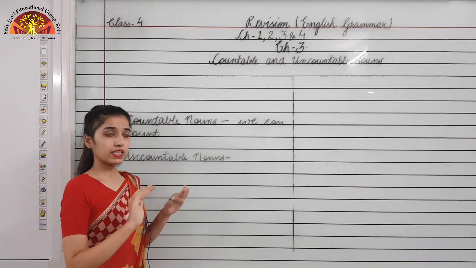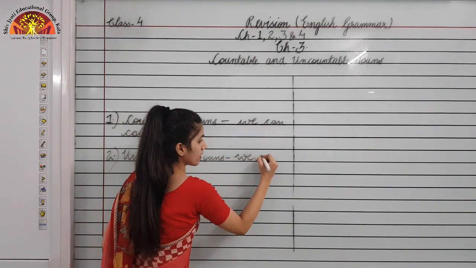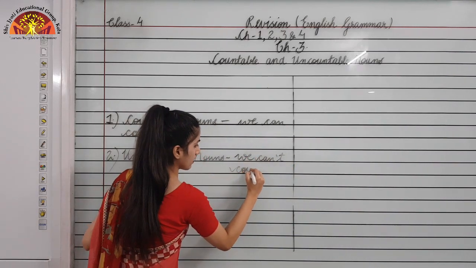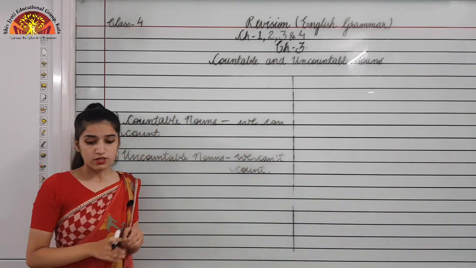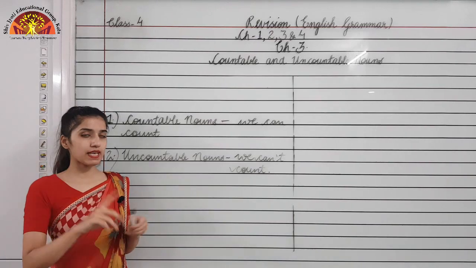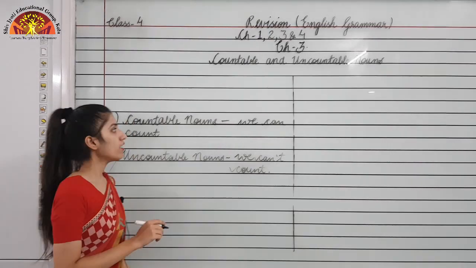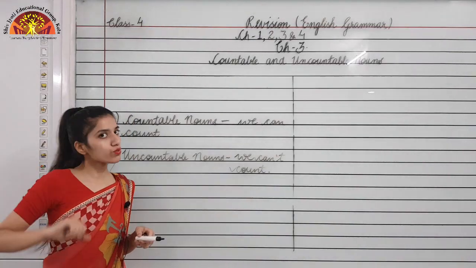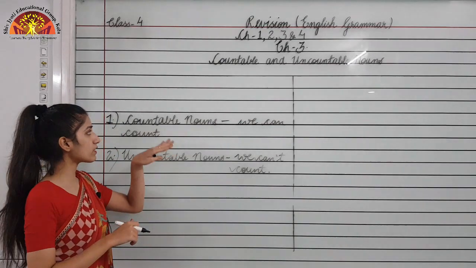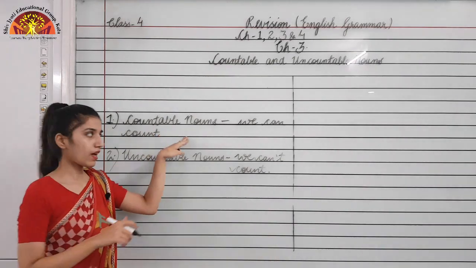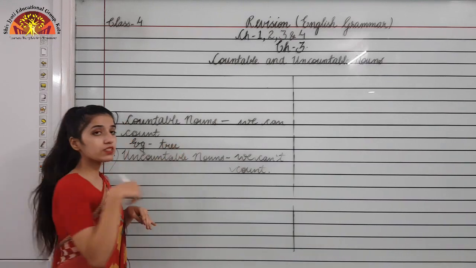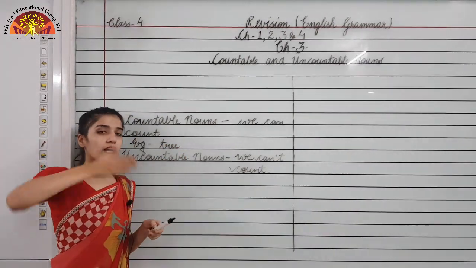Things we can't count. So I am writing, we can't count. Okay, so the examples are already given in your book. I am taking one example from your book only, that is tree. Can you all count the trees? If I say that you have to count the trees, you can count that, because of that this is a countable noun. So the example is tree, and you can change them into singular and plural both.